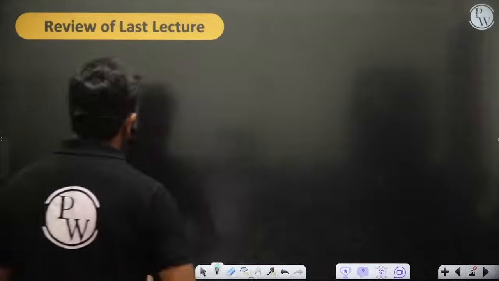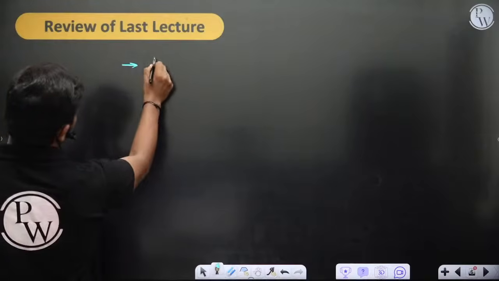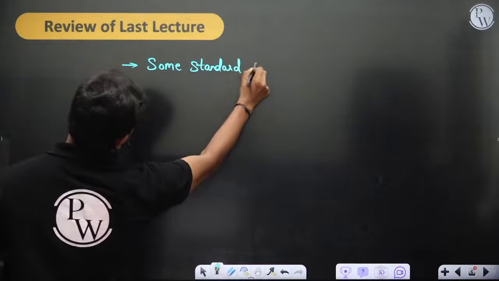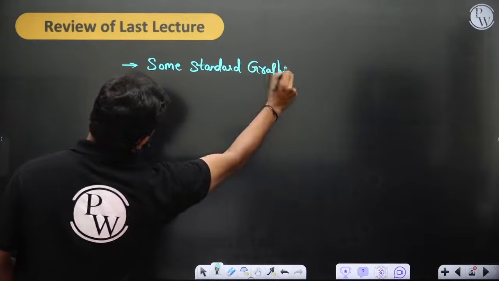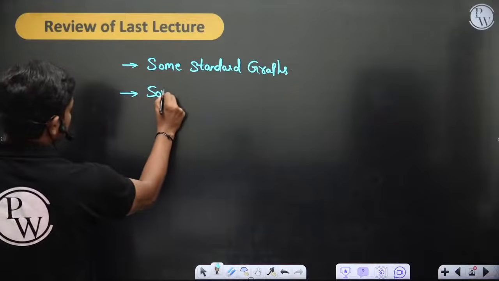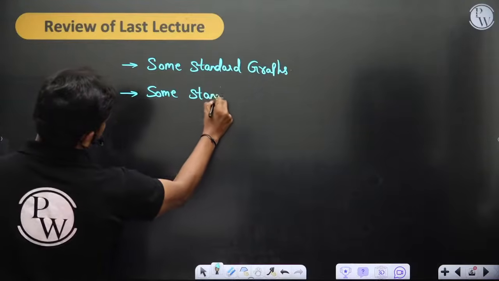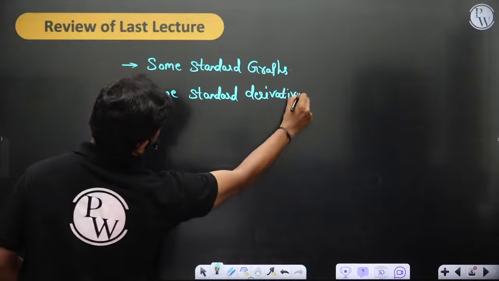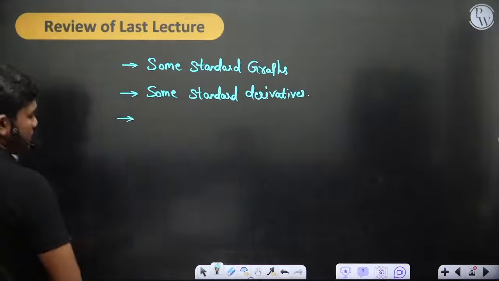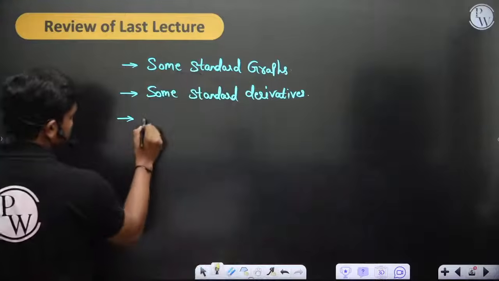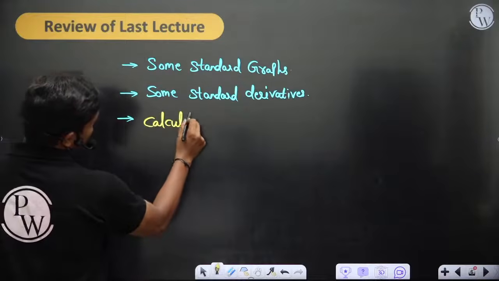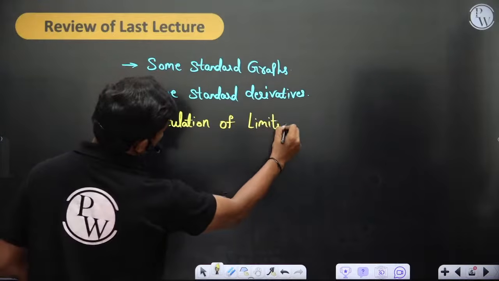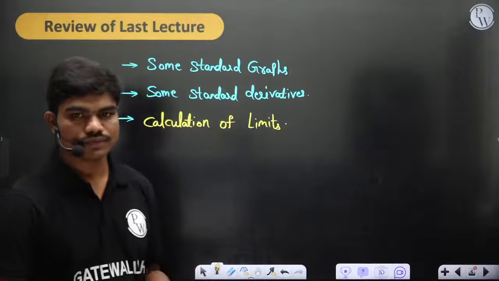Now coming to the last lecture. In the last lecture, we were mainly focusing on some nice standard graphs. Some standard graphs is what we have plotted, and we have also seen some standard derivatives. Apart from that, we have also seen calculation of some limits. So these are the things that we have discussed briefly.